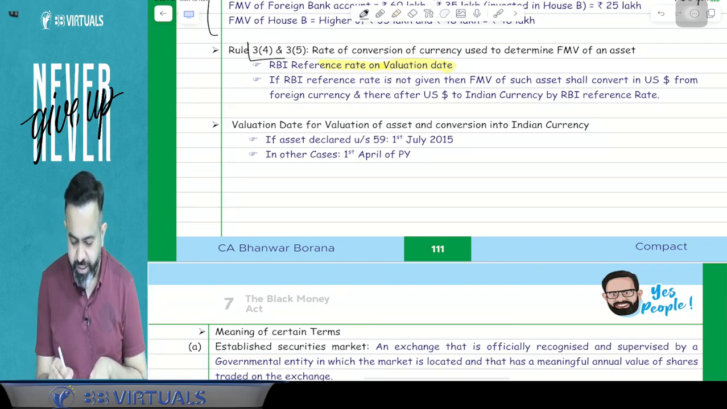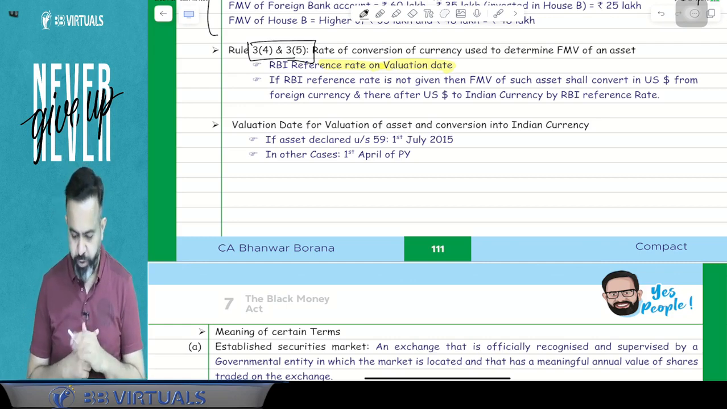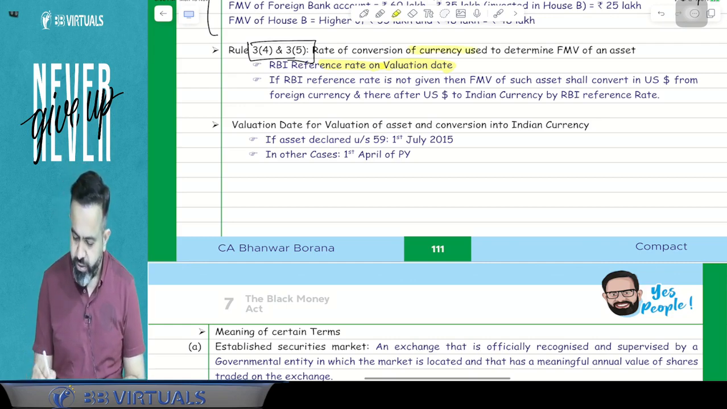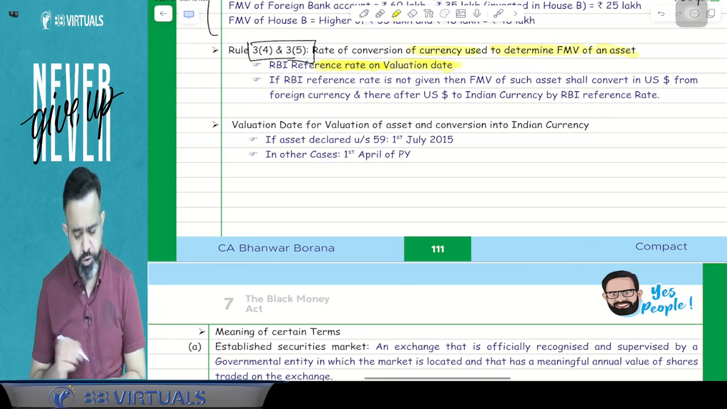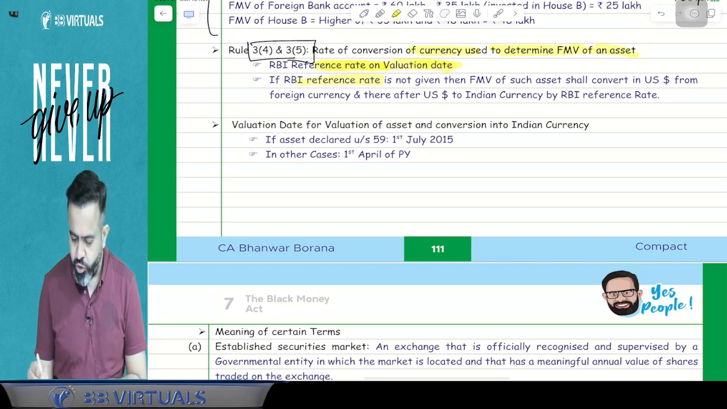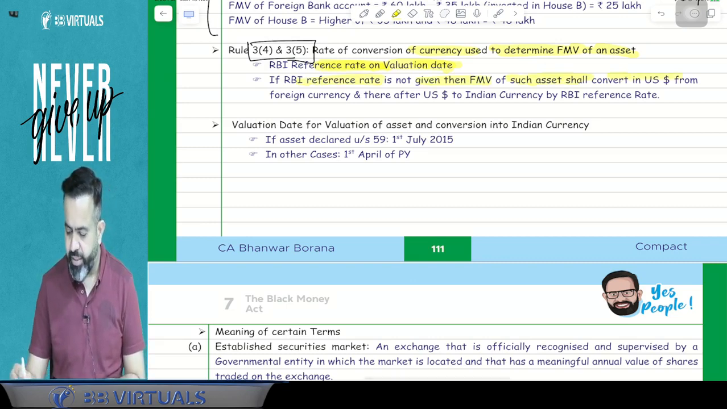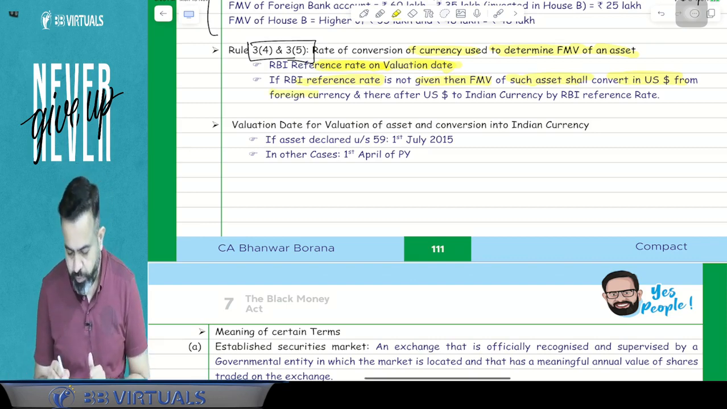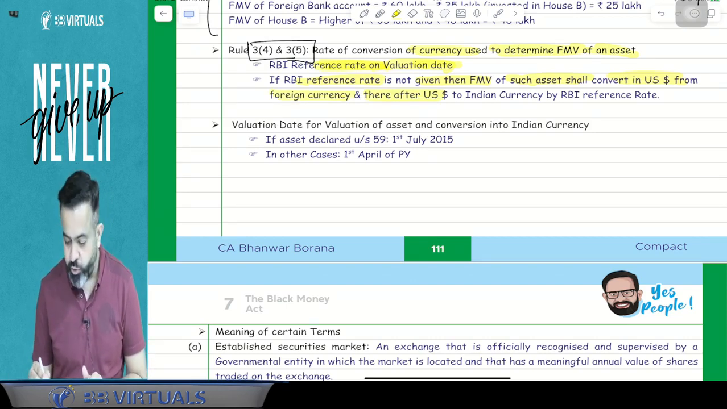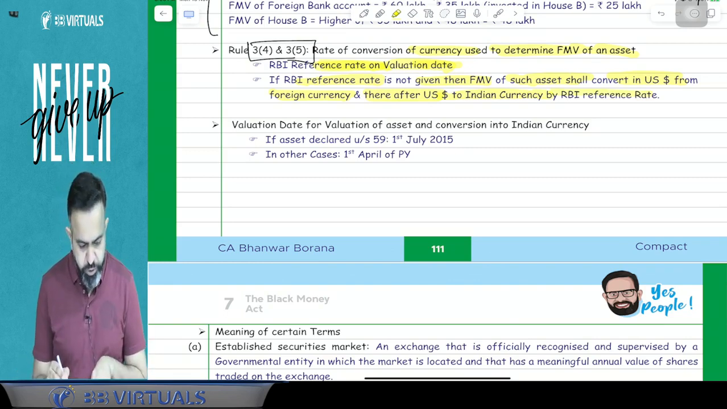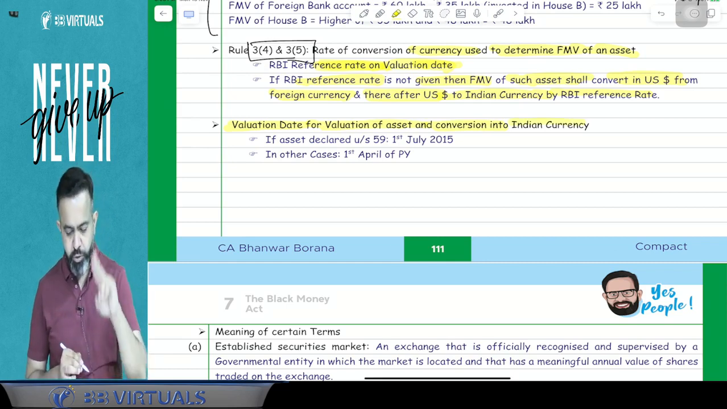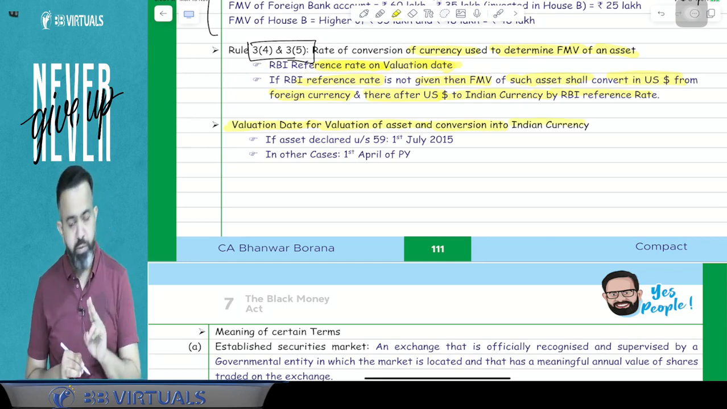So here we have rule number 3, sub-rule 4 and rule number 3, sub-rule 5. What does this rule say? The rate of conversion of currency used to determine the FMV of the asset is the RBI reference rate on the valuation date. But if the RBI reference rate is not given, then the FMV of such asset shall be converted into US dollars from the foreign currency, and thereafter from US dollars to Indian currency by the RBI reference rate. Now, what is the valuation date? Valuation date for valuation of asset and conversion into Indian currency.